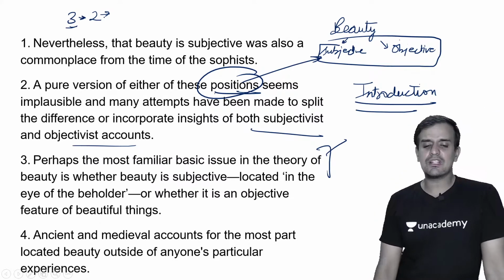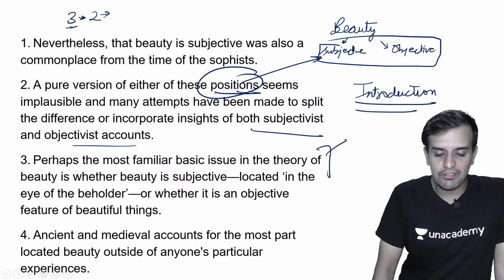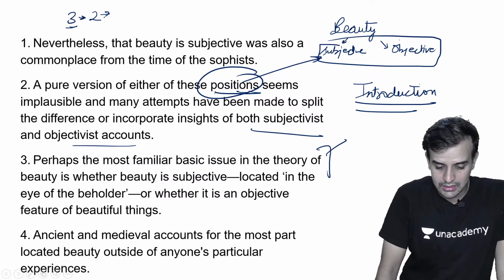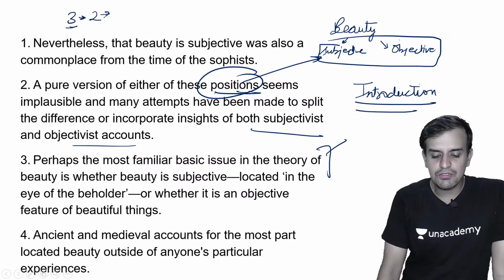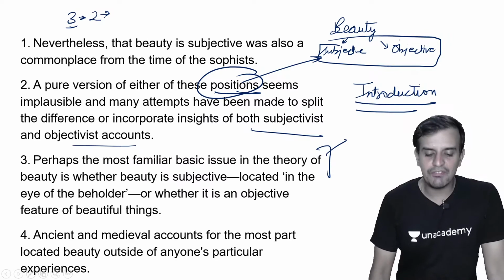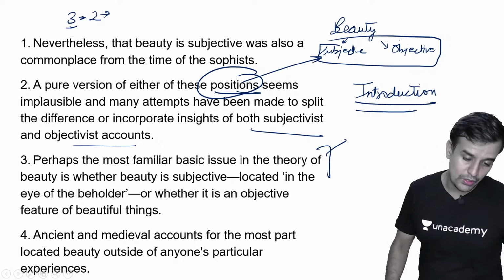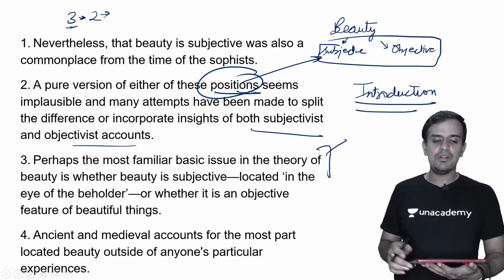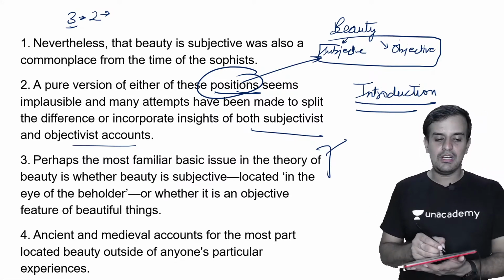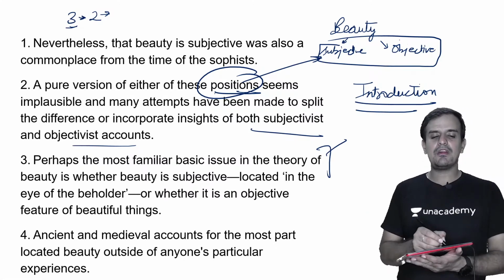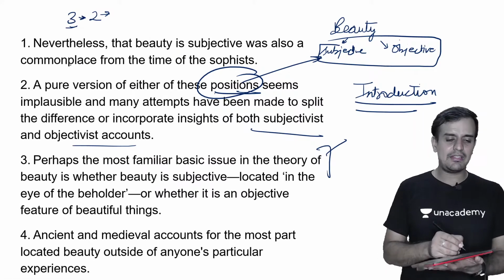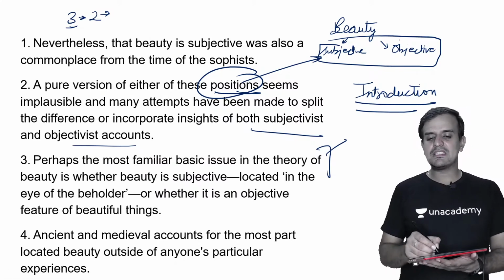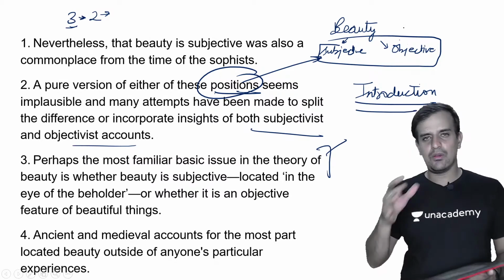Nevertheless, that beauty is subjective was also a commonplace from time of the sophists. ठीक है? Ancient and medieval accounts for the most part located beauty outside of anyone's particular experiences. Okay, ठीक है? So look over here. After this, what is given? अगर अपन लोग second का use करते हैं, second के बाद क्या दे रखे हैं आप लोग को? फिर हम लोग वापस से subjective और objective beauties है उसी को define करें.